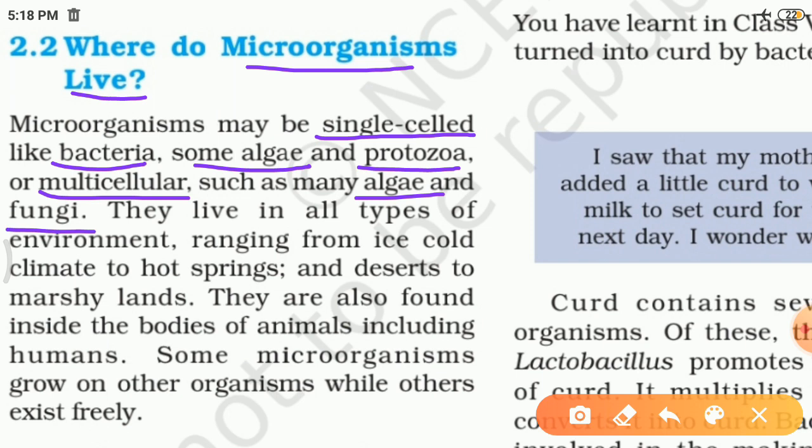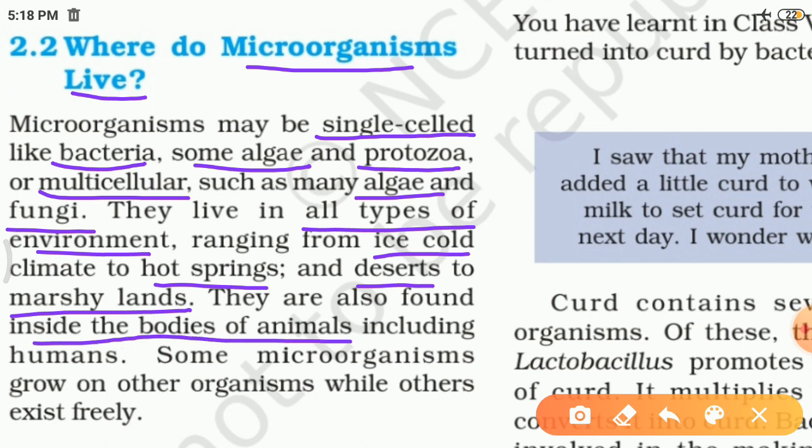They live in all types of environments, ranging from ice cold climates to hot springs, and deserts to marshy lands. They are also found inside the bodies of plants and animals, including humans.